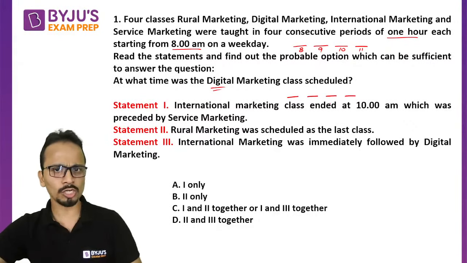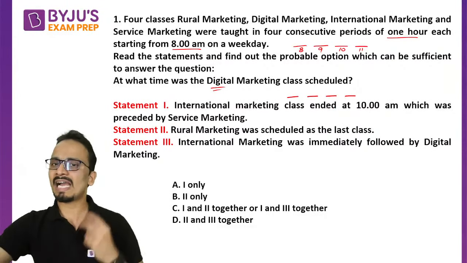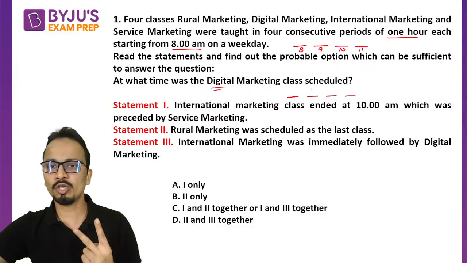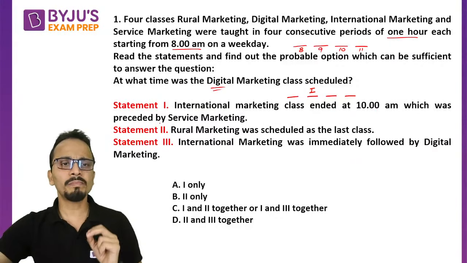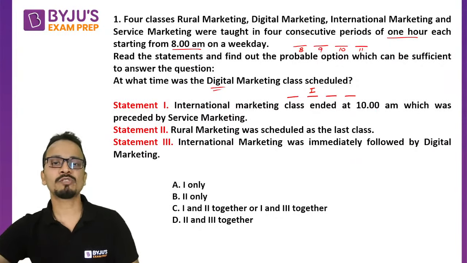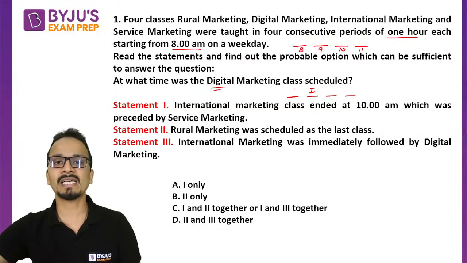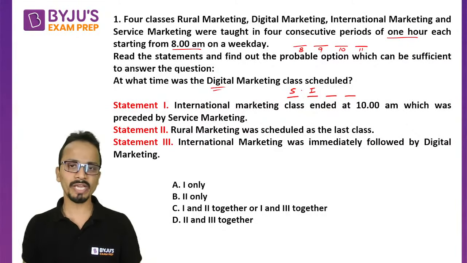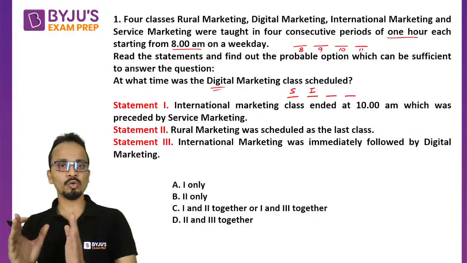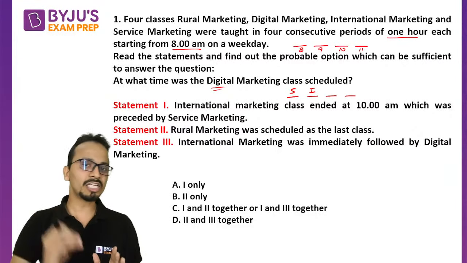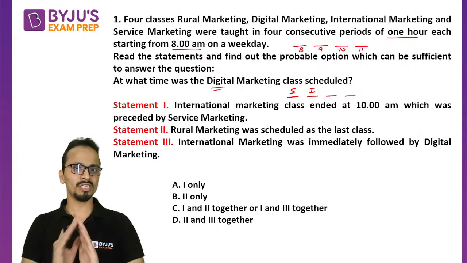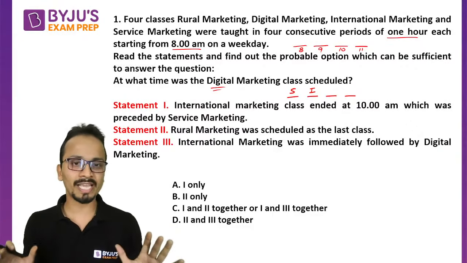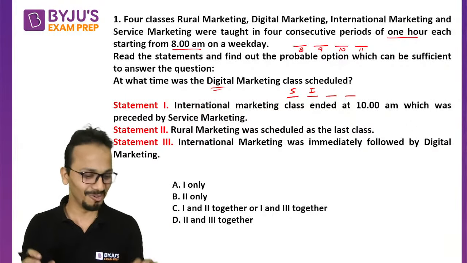I'll make 4 slots. International ended at 10 a.m. That means it will be given slot number 2. I'll write international here, which was preceded by service marketing. So the class before that was service marketing. Okay, so slot number 1, slot number 2 I have, but digital marketing happened in slot number 3 or slot number 4. This information is not given, so answer cannot be given by statement number 1 alone.